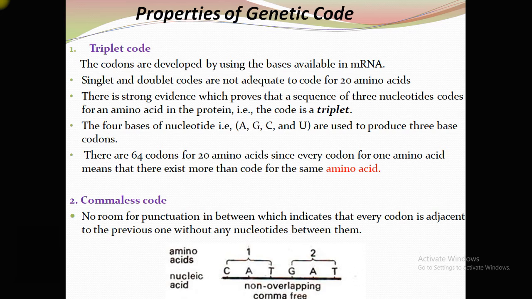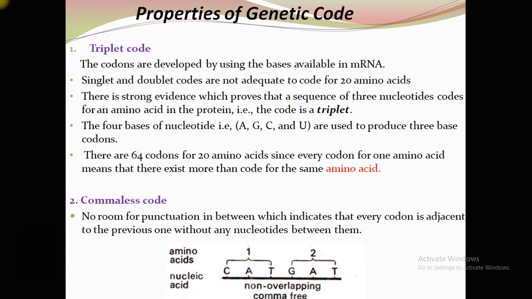The 4 bases of nucleotides, that is A, G, C, U, are used to produce 3-base codons, and there are 64 codons for 20 amino acids. Since there are 64 codons for 20 amino acids, there is more than one codon for the same amino acid.